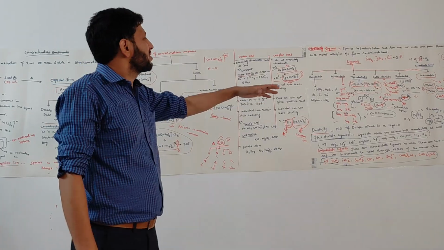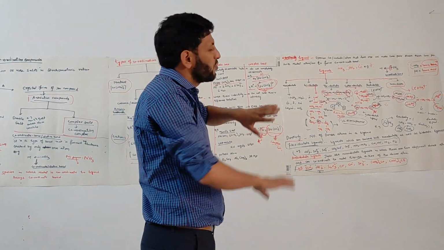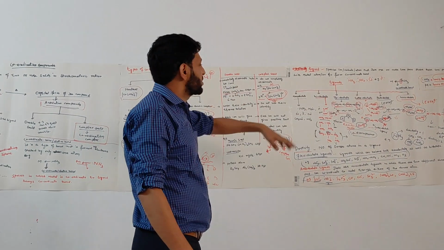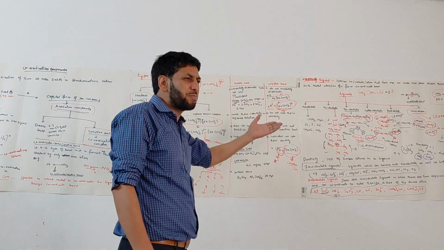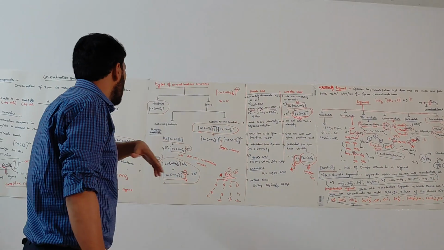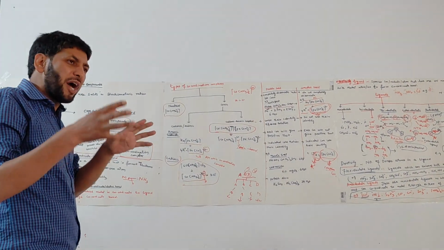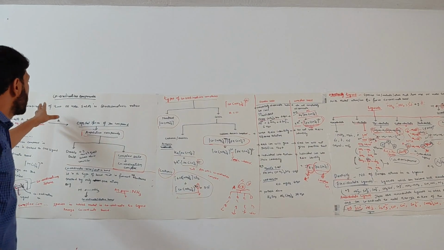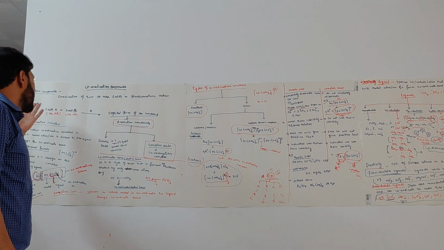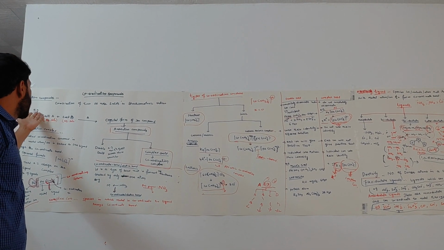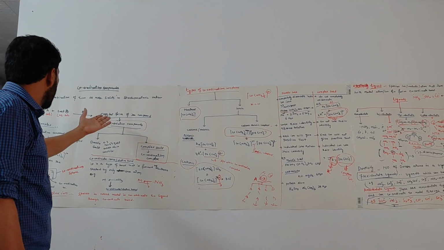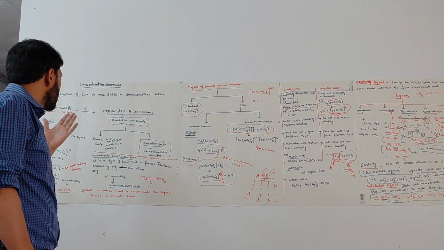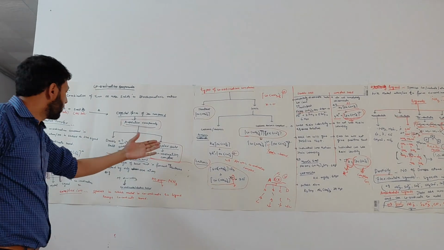Actually, coordination compounds is a vast chemistry topic. It may take a month, even 15 days to complete this topic. But this was my lecture today. It was about coordination compounds. What are coordination compounds and addition compounds? What are the types of addition compounds? Two types: one was double salt, another was complex salt.